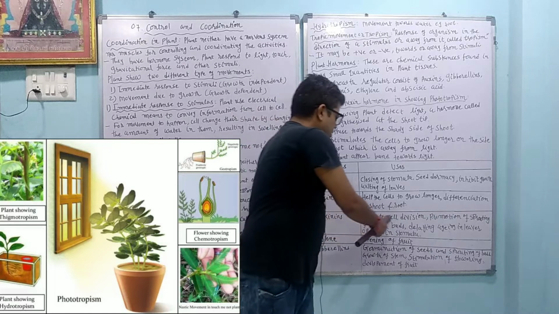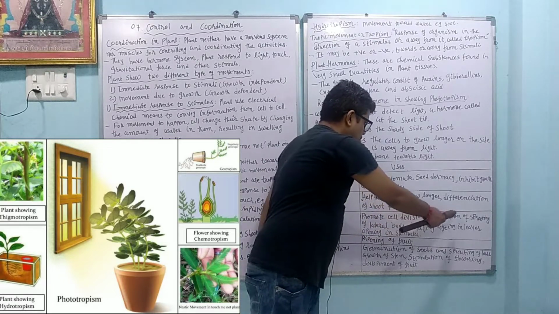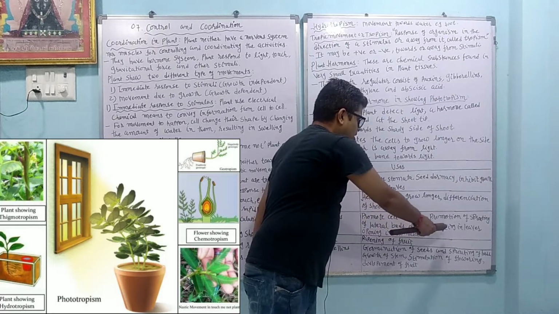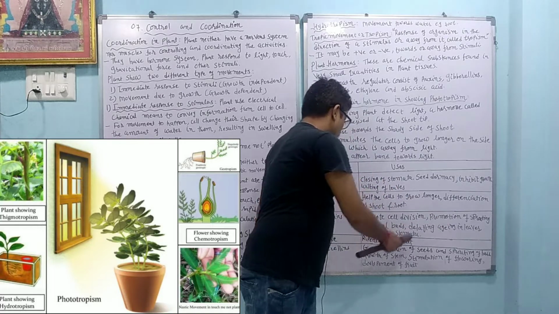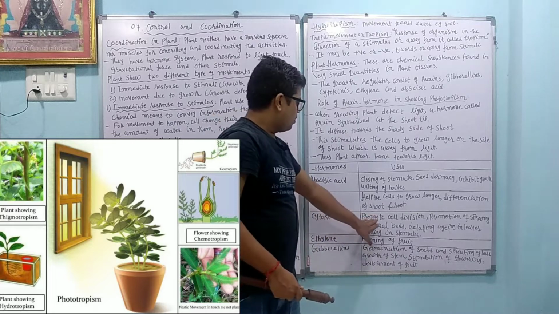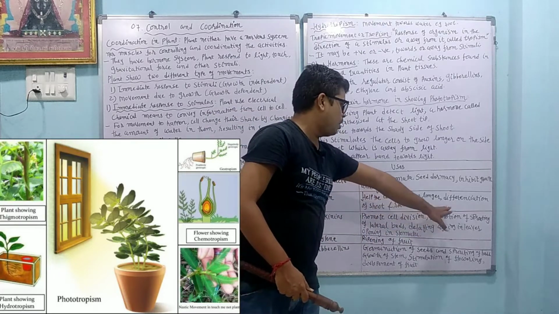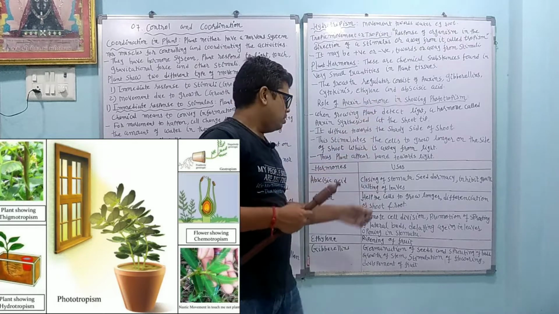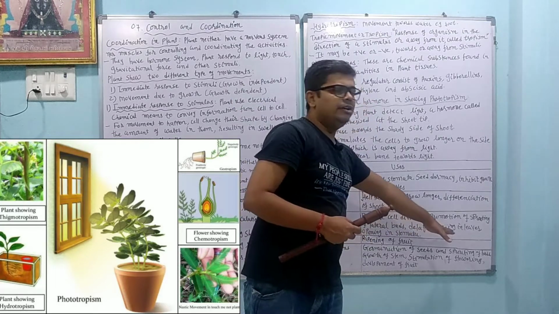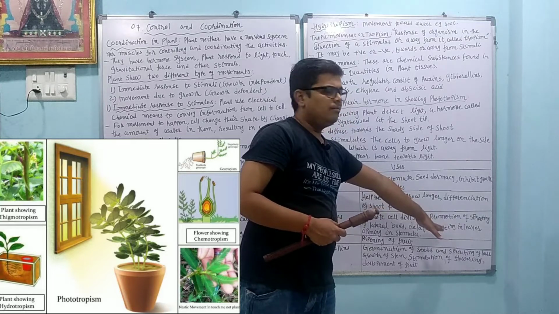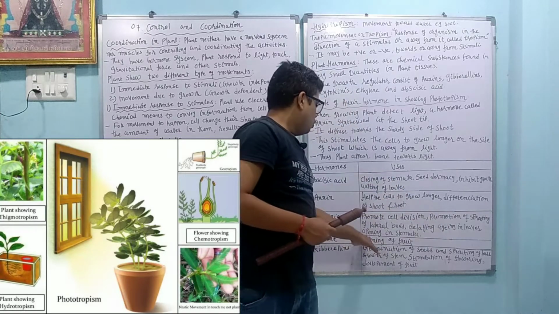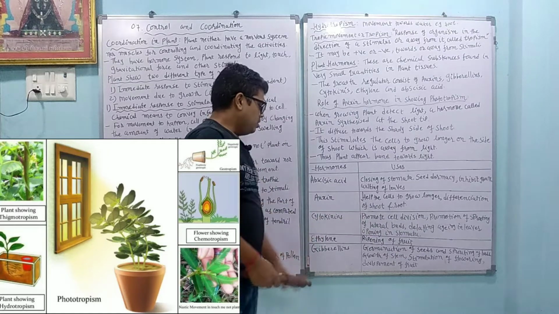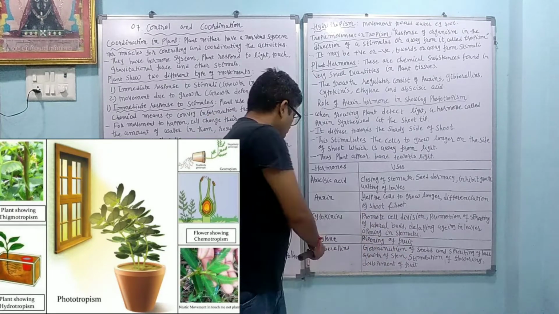Cytokinins promote the cell division, promotion of the sprouting of lateral buds, delaying the aging in the leaves, opening in the stomata. So from the buds more growth occurs, delaying the aging in the leaves, so it increases the age of the leaf. Ethylene, ripening of the fruit.